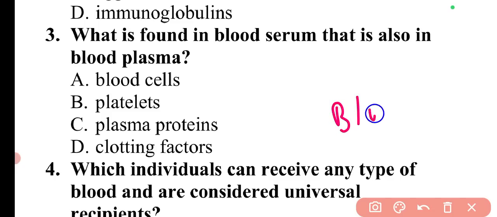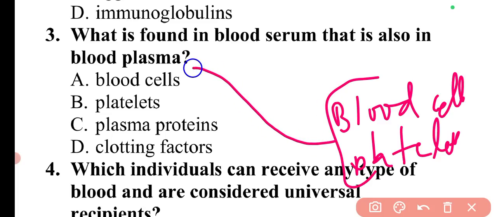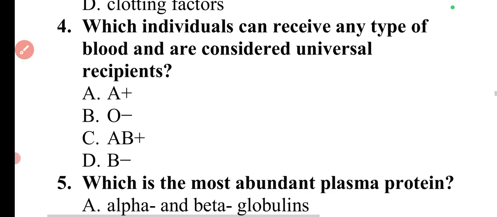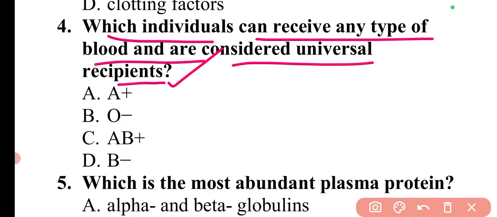Blood cells and platelets are absent in plasma. So this is the basic difference between these. Now the next question is, which individual can receive any type of blood and is considered a universal recipient? The individual who can receive any type of blood is known as the universal recipient, and these are blood group AB positive. So here option C will be the correct answer.